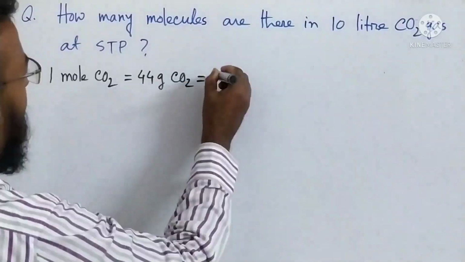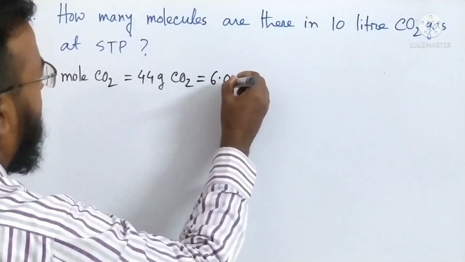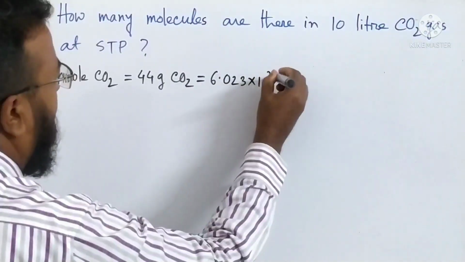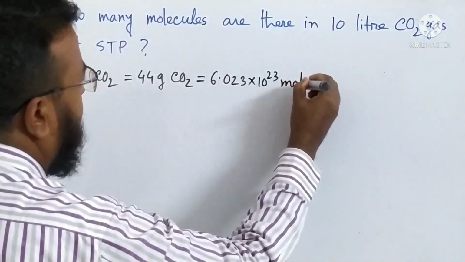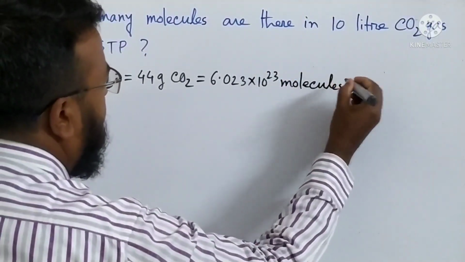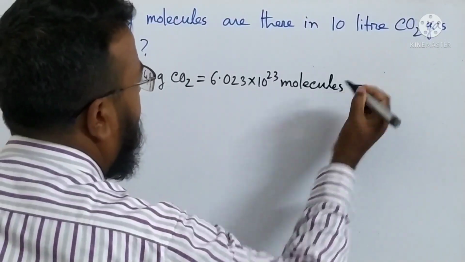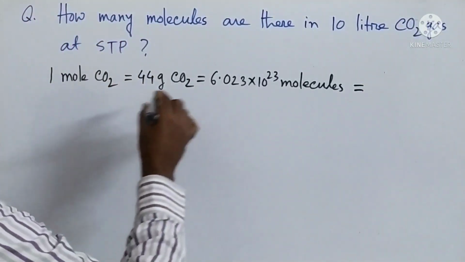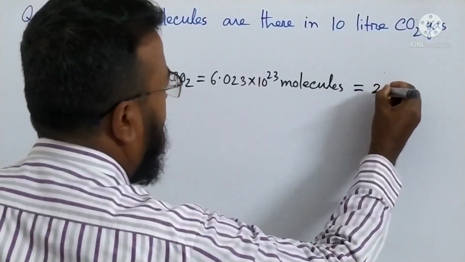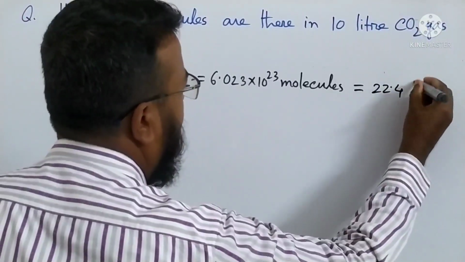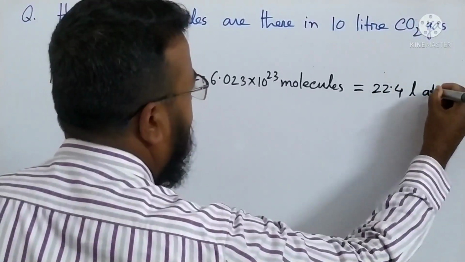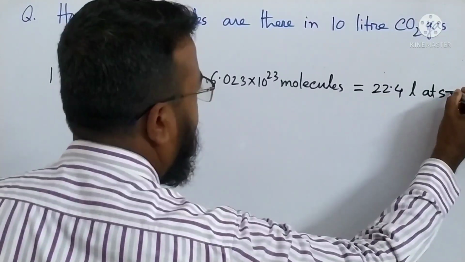Then how many molecules are there? 6.023 × 10^23 molecules. Then what will be the volume? It will be 22.4 liters at STP.